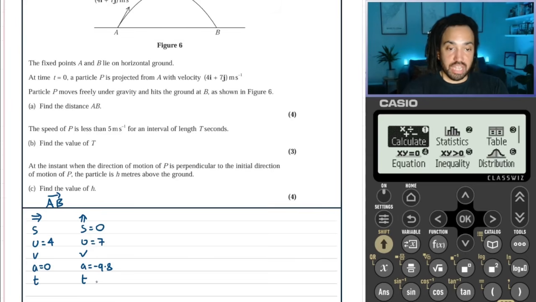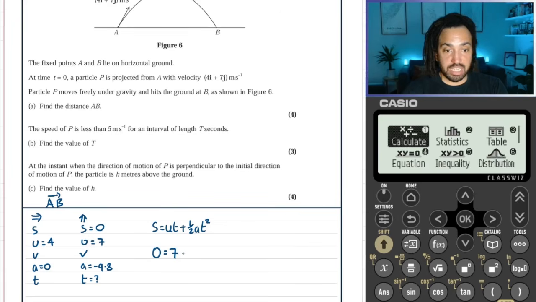Okay, so we can use that information to work out the time over here. So we can say s is equal to ut plus a half at squared, because that's the suvat equation that doesn't involve v. We can say 0, and we can say u is 7. We can say t, we don't know. We can say a half of a is minus 4.9, and that's t squared. Okay, great. We can just factorize out a t to get t times (7 minus 4.9t).